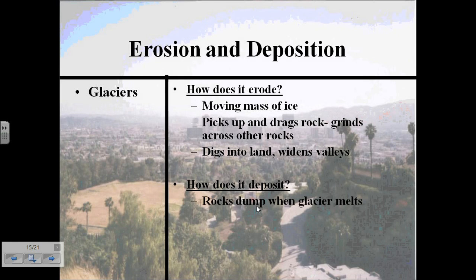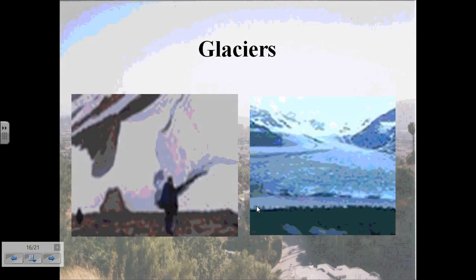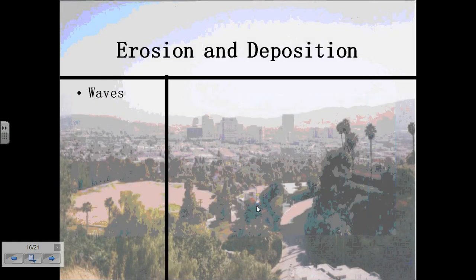And eventually, the rocks are dumped as the glaciers melt. Again, you see an example of how the glaciers are depositing the rocks as they melt, and this makes moraines and drumlins. Now, here are examples of glaciers, and glaciers are nothing short of just frozen ice.